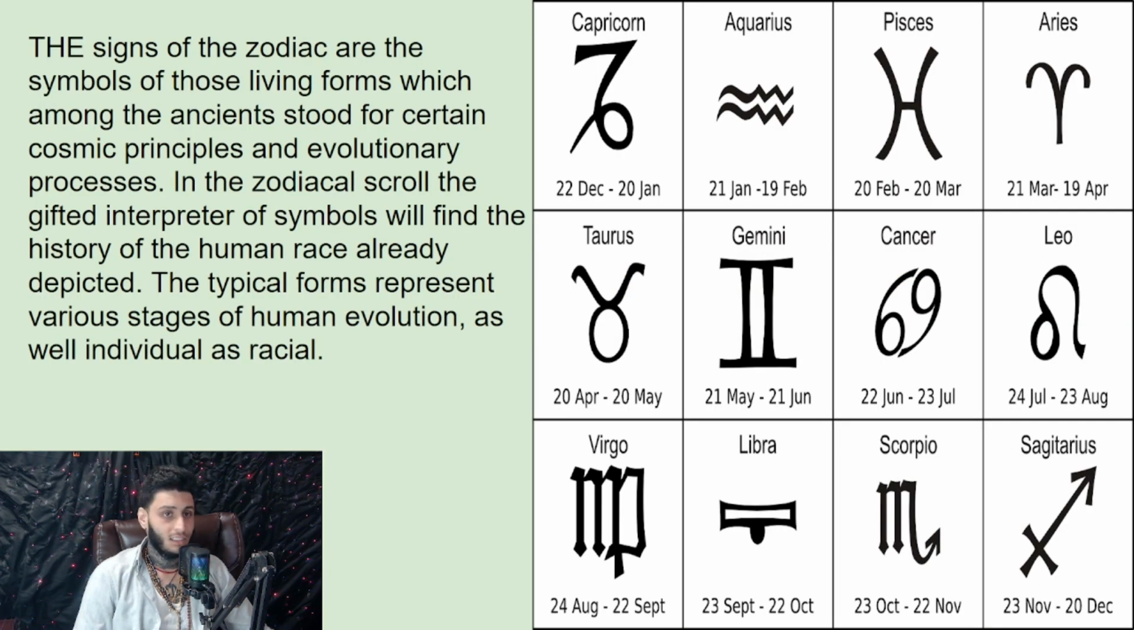So, the signs of the zodiac are the symbols of the living forms, which among the ancients stood for certain cosmic principles and evolutionary processes. In the zodiacal scroll, the gifted interpreter of symbols will find the history of the human race already depicted. The typical forms represent various stages of human evolution, both individual and racial.